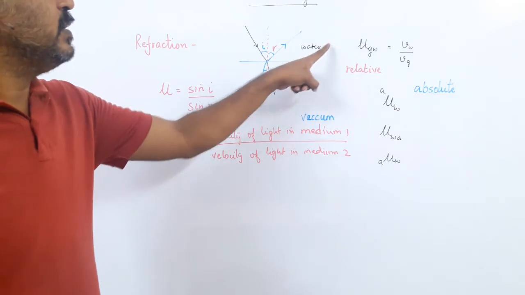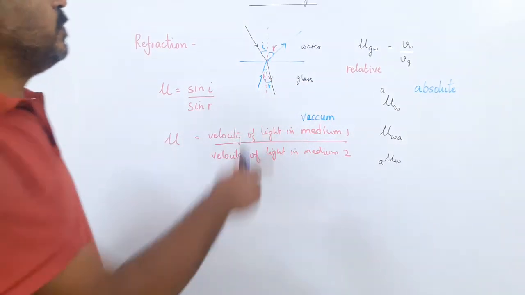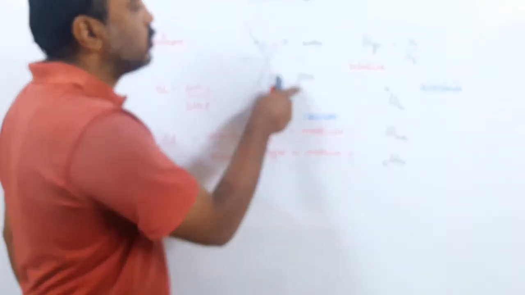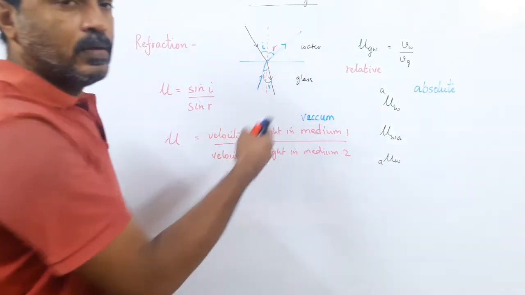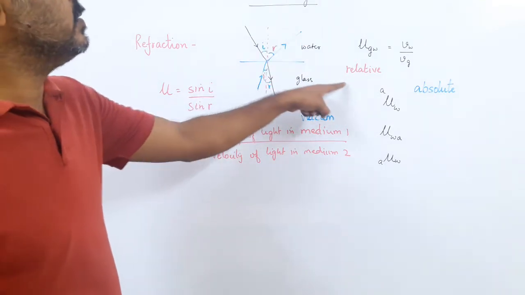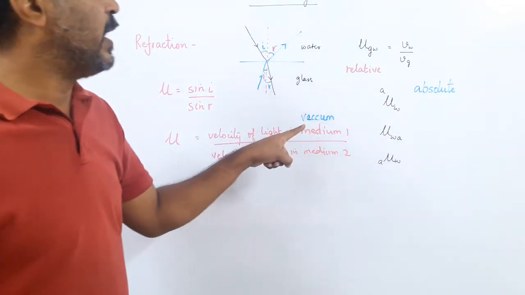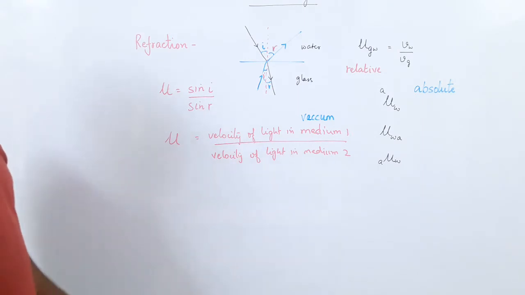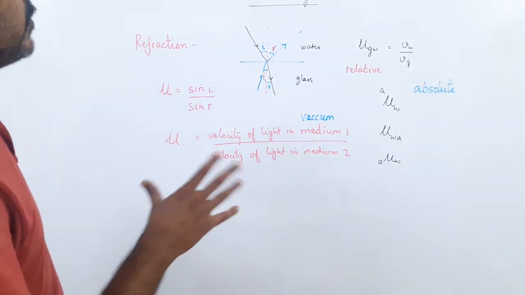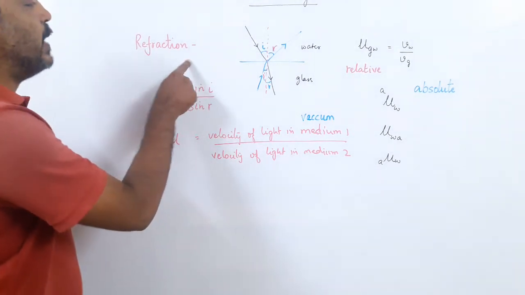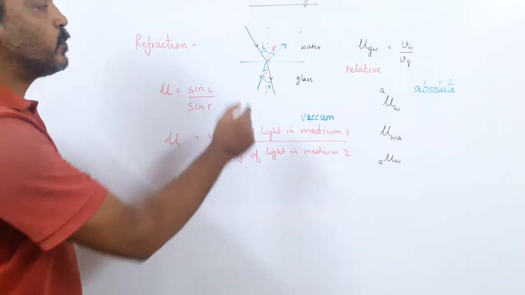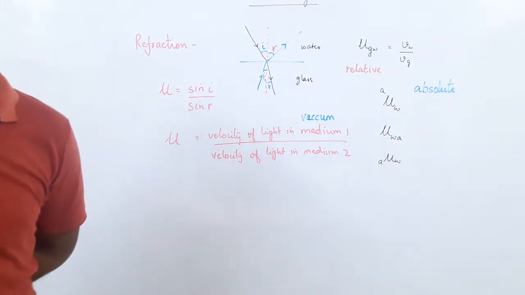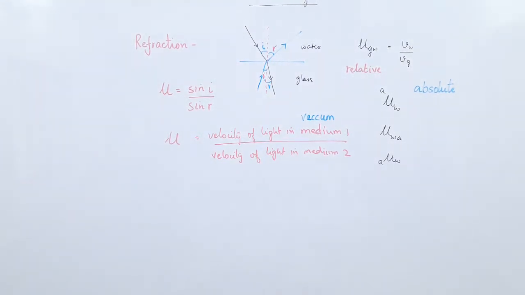But relative means comparing two media. So it can be air to glass, water to glass, air to water, okay? That is relative. When you are comparing two media, it is called relative. When you compare with vacuum, it is called absolute refractive index. So refractive index is again what? Refraction is the bending of light, and refractive index is a number which tells us by what proportion the light has actually bent. Okay, so this was the first part of refraction.